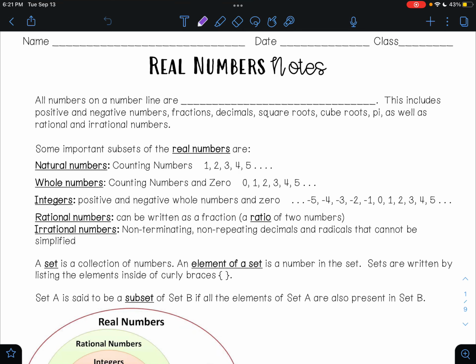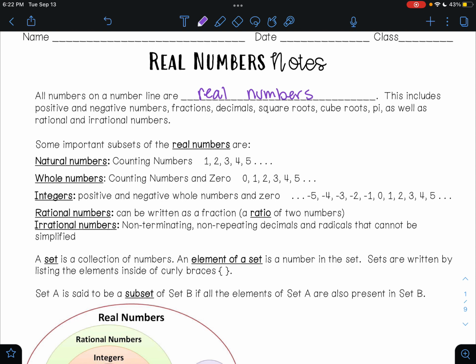In this video, we're going to be talking about real numbers. All numbers on a number line are real numbers. This includes positive and negative numbers, fractions, decimals, square roots, cube roots, pi, as well as rational and irrational numbers.